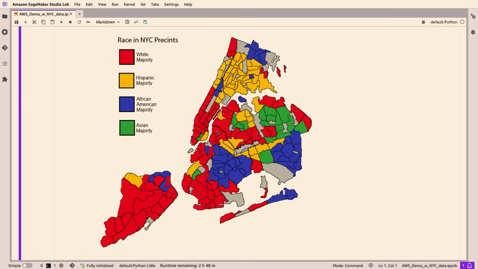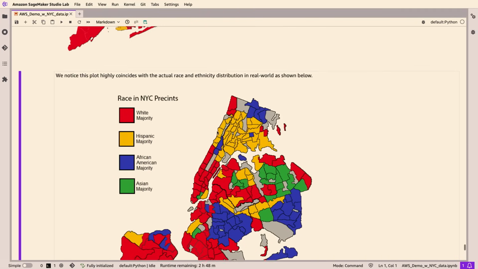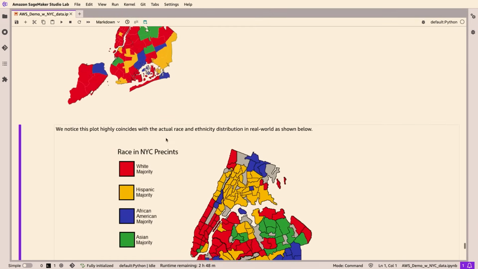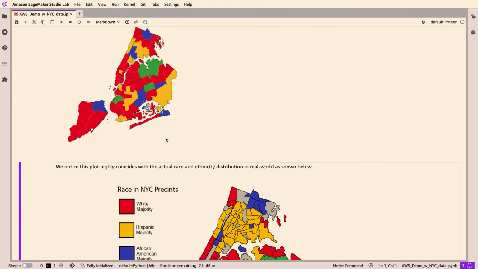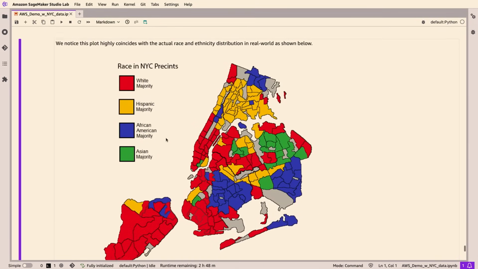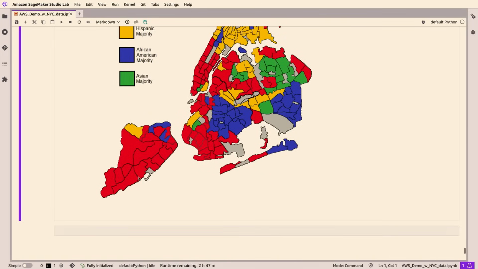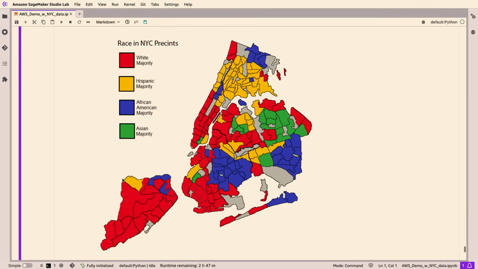And we can see that these 2 plots actually coincide with each other to a very high extent. The red parts fit exactly with the real world data here. The red means those precincts are white dominated, where white is the majority in that precinct.